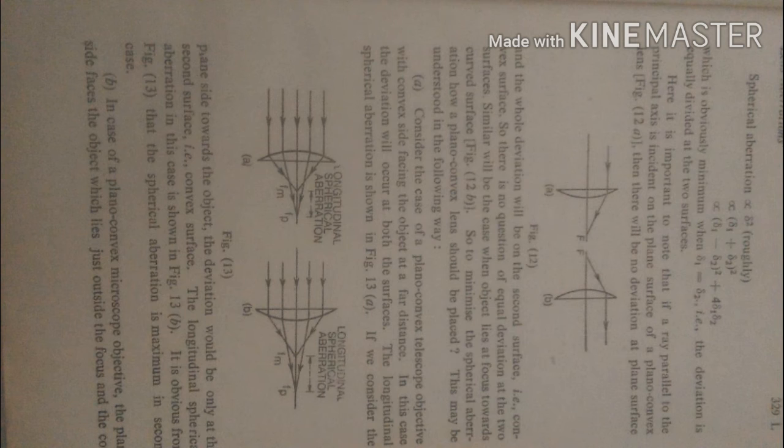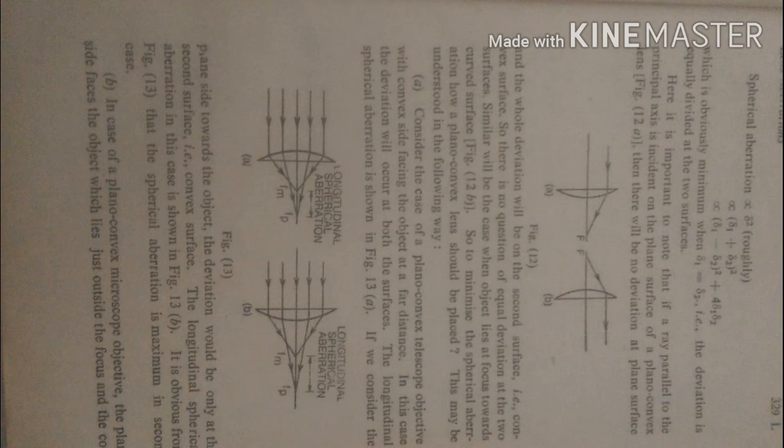If delta is the total deviation produced by the lens and delta 1 and delta 2 are the deviations produced at the two surfaces of the lens, then spherical aberration is directly proportional to delta square, that is, directly proportional to delta 1 plus delta 2 whole square, which is obviously minimum when delta 1 equals delta 2, that is, the deviation is equally divided at the two surfaces.